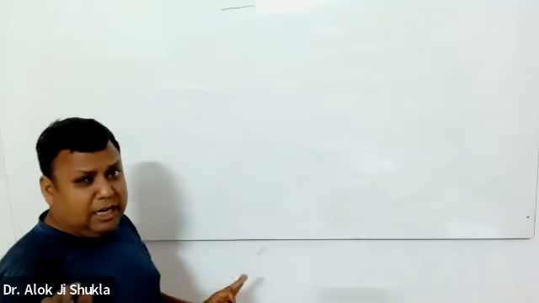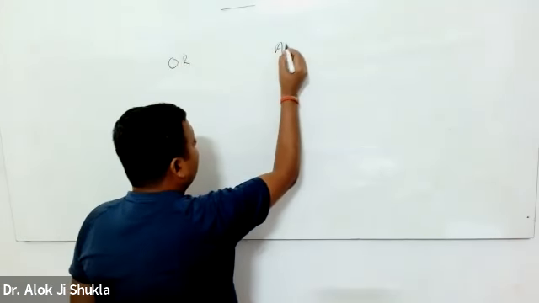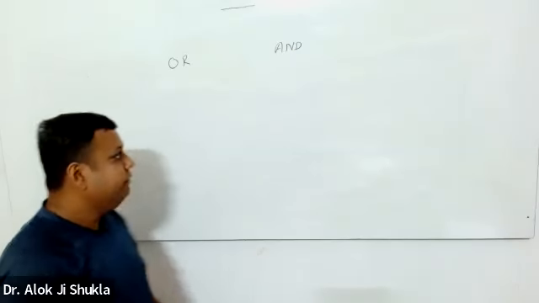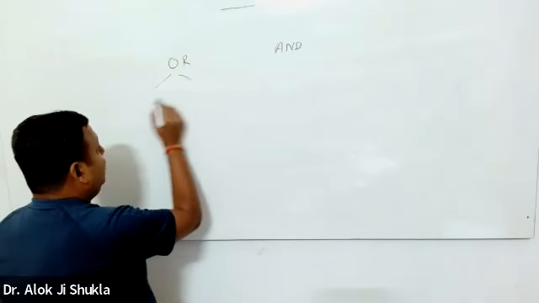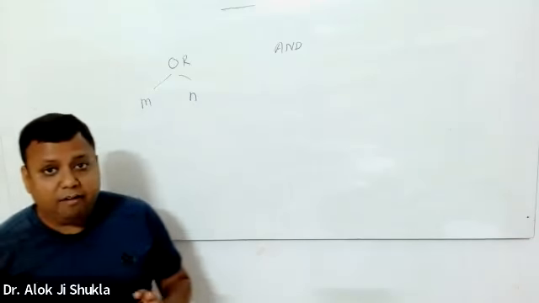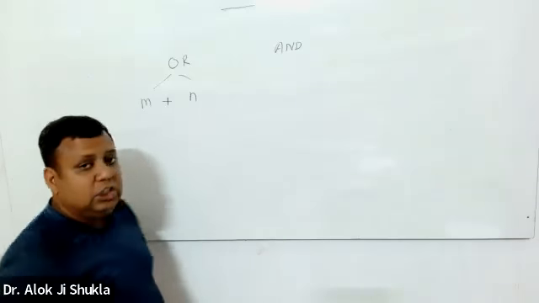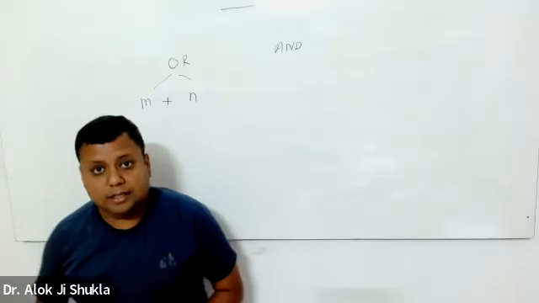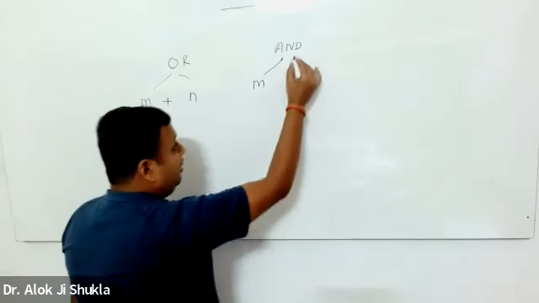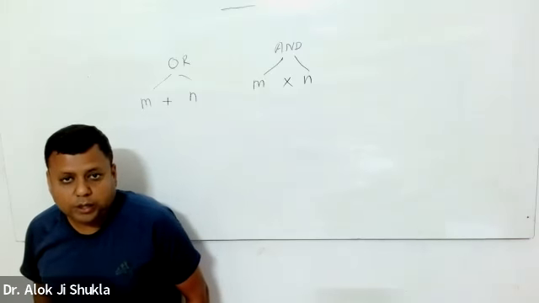So the fundamental principle of counting, I believe, is in just two words: or and and. If I have m ways of doing something, and n ways of doing something else, and I have to do either this or that, then the total number of ways of doing it is m plus n. And if I have to do both, the total number of ways of doing it is m into n.